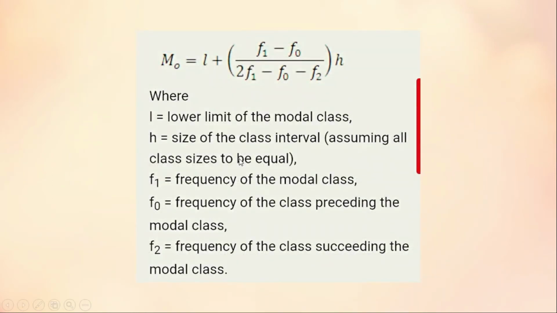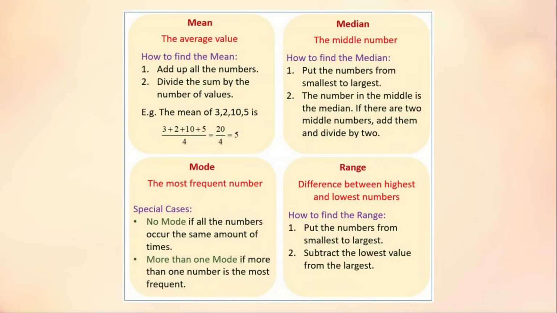The important formula for mode is L plus ((f1 minus f0) divided by (2f1 minus f0 minus f2)) into h. So this is the important formula for the modal class. Let us go through a quick recap of all the measures. One is mean. In mean, what we have to do is add up all the numbers and divide the sum by the number of values. Next is median.